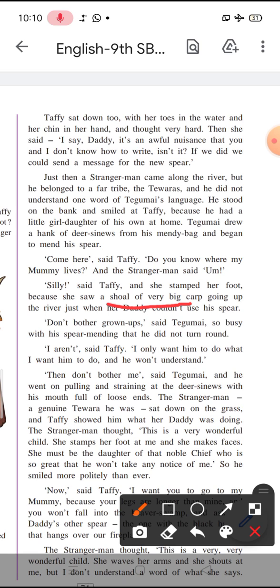"I aren't," said Taffy. "I only want him to do what I want him to do, and he won't understand." So she says she really doesn't want to disturb anyone, she just wants him to do what she wants, but he is unable to understand anything.